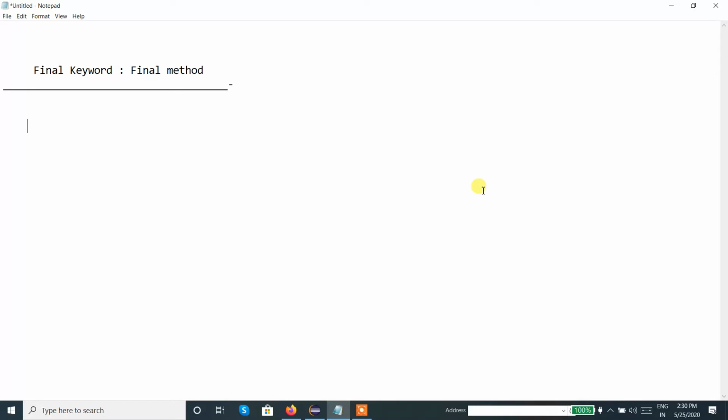As per the concept of the final keyword with respect to a method, if we assign the method as final, then the method cannot be overridden. We cannot override the final method.